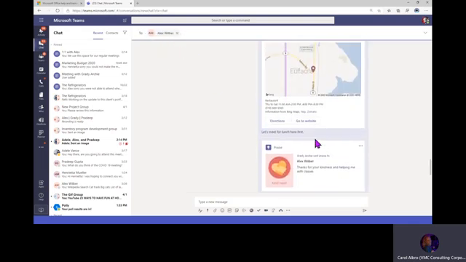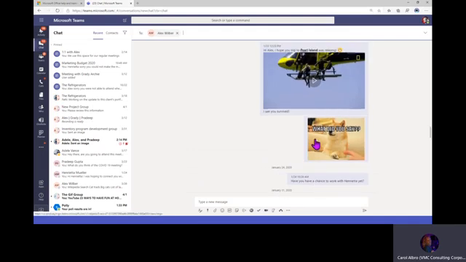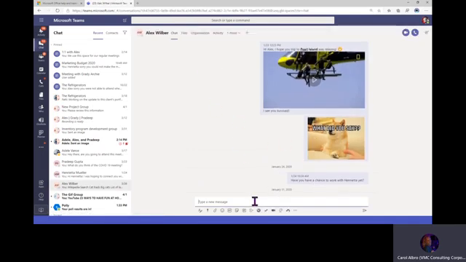When I do that, my persistent chat with Alex shows up. So I can just start right back where I left off. I put my cursor in the compose box, everything sets. So I want to do a quick navigation here. So we've got Alex, we have chats and files. Everywhere you go in Teams, you're going to have a place, whether it's a chat, a group chat, a one-on-one, a meeting, or a channel, you will have a place where you can share a conversation and where you can share content or a file of some kind, right?